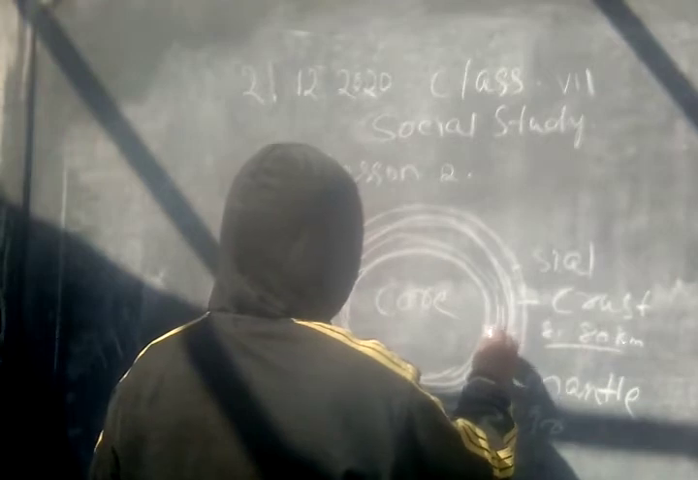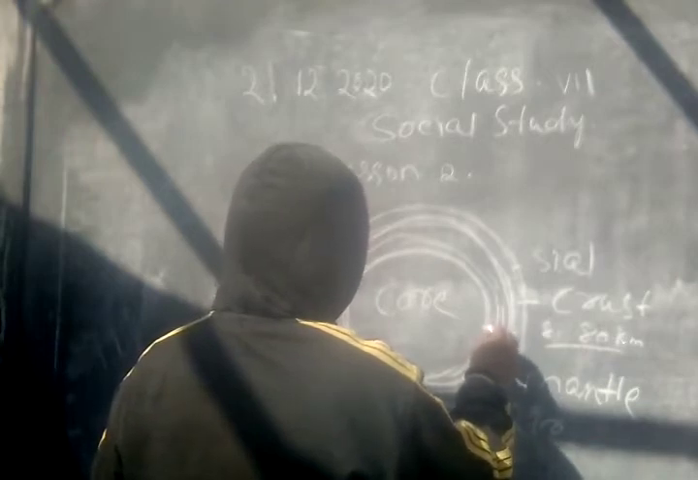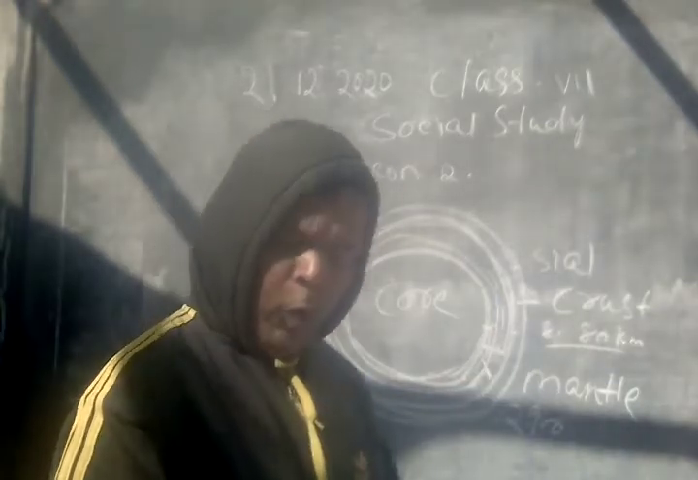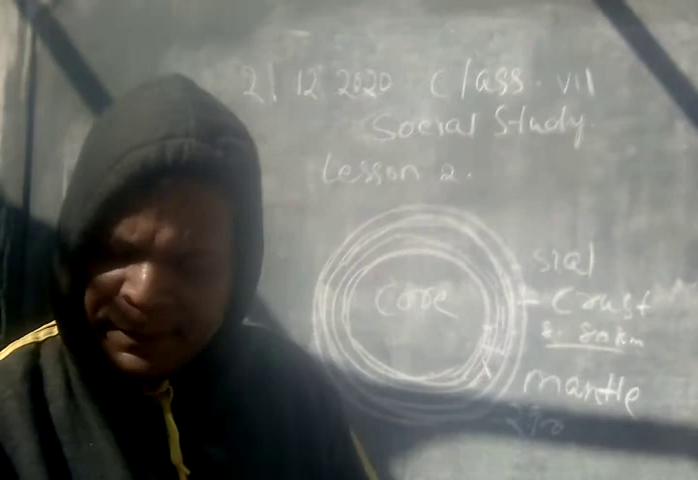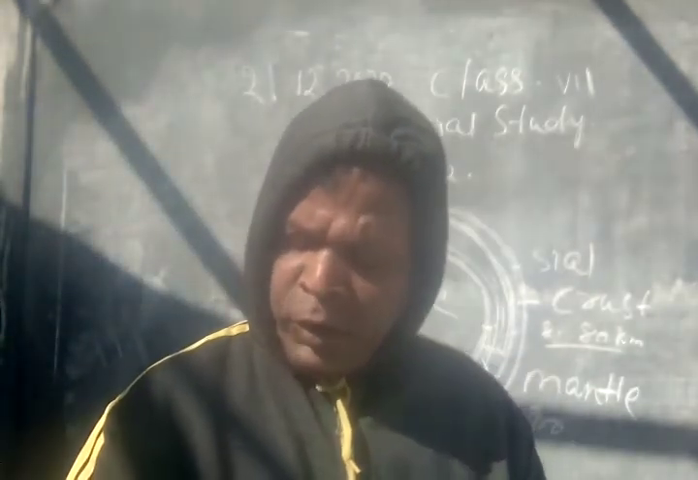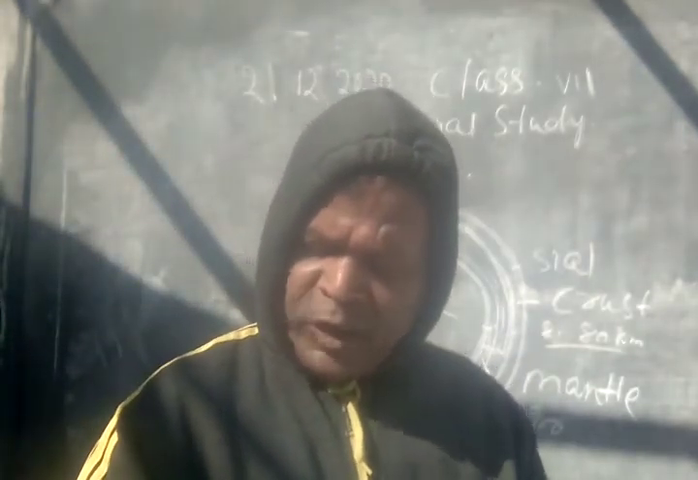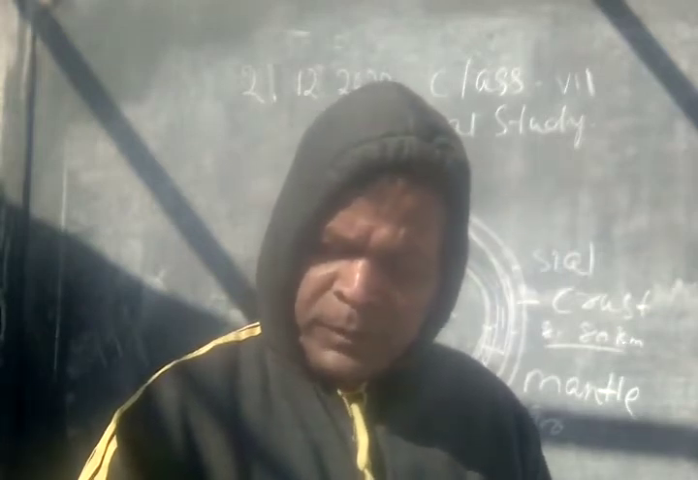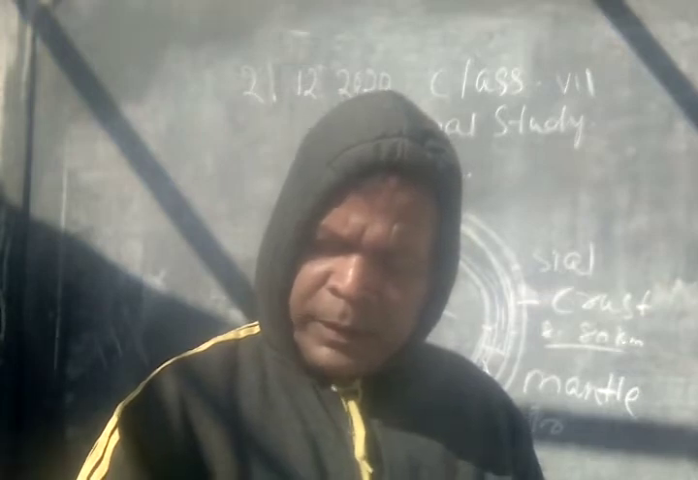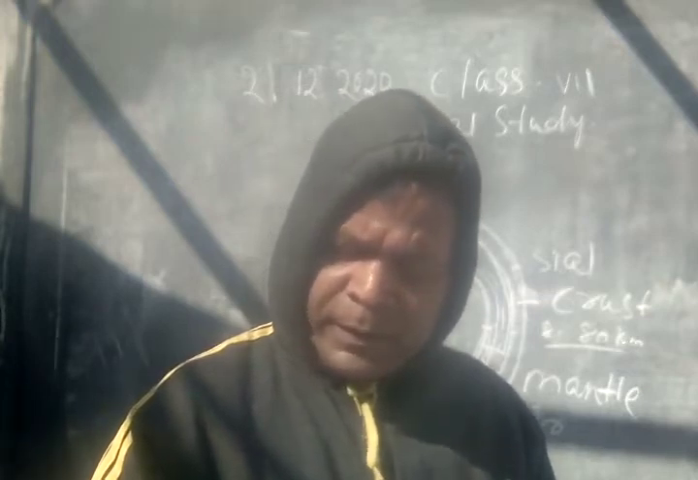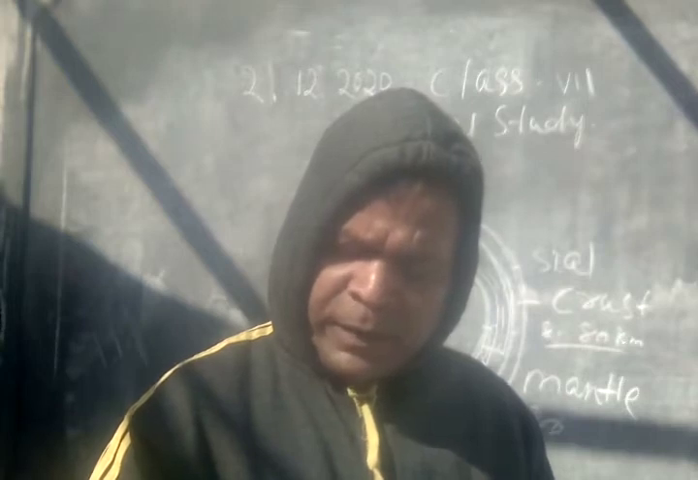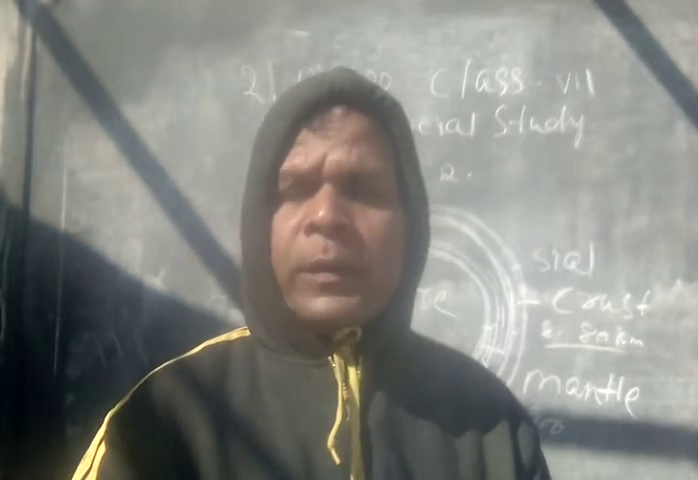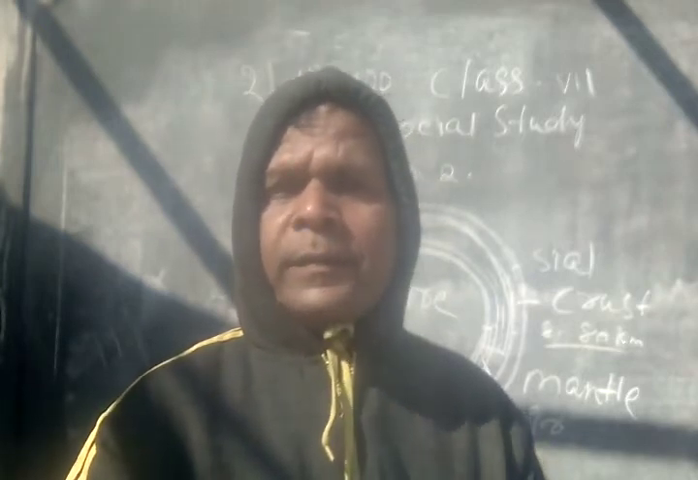So this is the mantle, the upper mantle and the lower mantle. The density of the mantle varies between 3.5 and 5.5, and the average temperature of the upper mantle is 870 degrees Celsius, while the lower mantle has an average temperature of 2200 degrees Celsius.